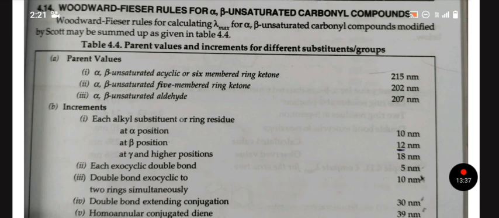4.14 Woodward-Fieser rules for alpha beta unsaturated carbonyl compounds. Woodward-Fieser rules for calculating lambda max for alpha beta unsaturated carbonyl compounds, modified by Scott, may be summed up in table 4.4. This table shows the parent values and increment for different substituents or groups. First, the values are given for alpha beta unsaturated acyclic or 6-membered ring ketone. These are the parent values. Then the increments are given for some of them.